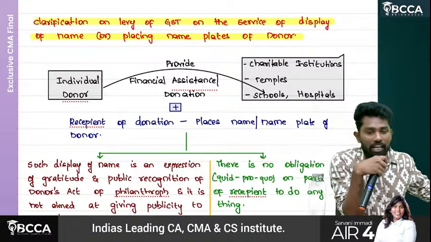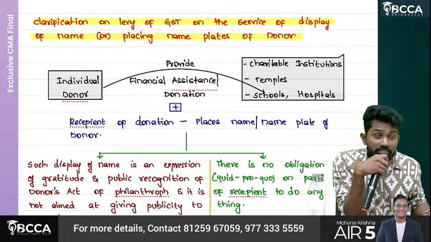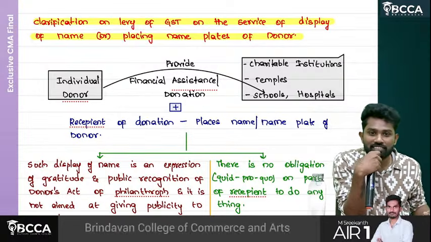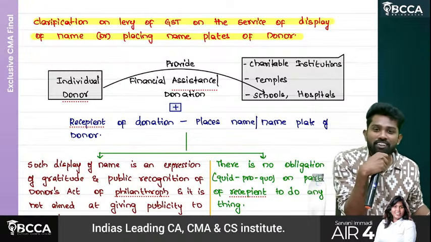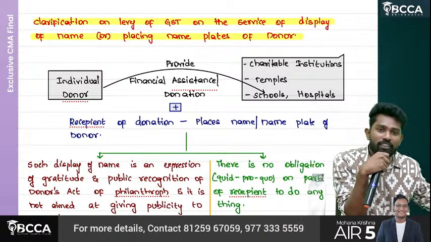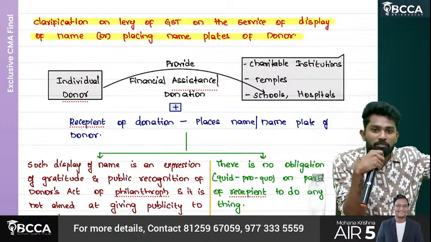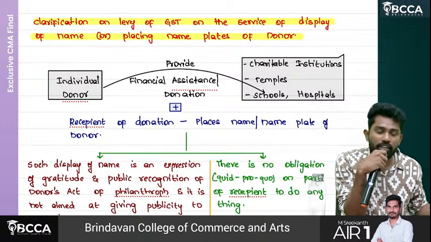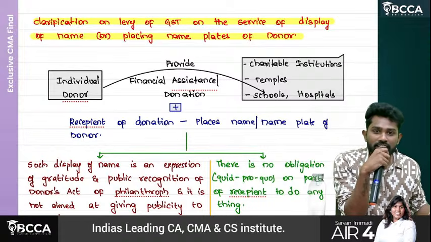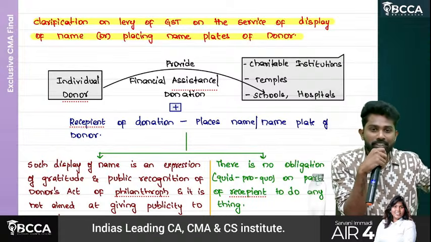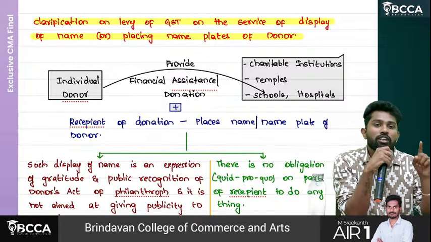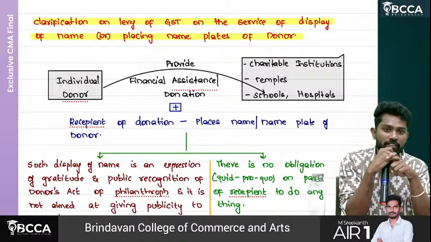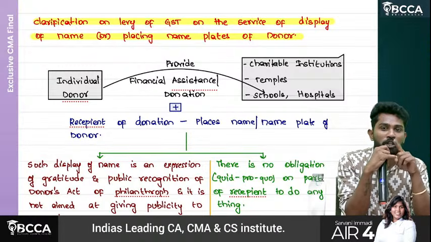Now GST officers were going by. They watched that cutout and wondered who she is, an MLA candidate or what. They went and called the temple authorities. Why did you keep her hoarding? They said, sir, she gave 50 lakhs as a donation, that's why we kept her hoarding there. Immediately they sent a notice: you took 50 lakhs and are doing promotional service.